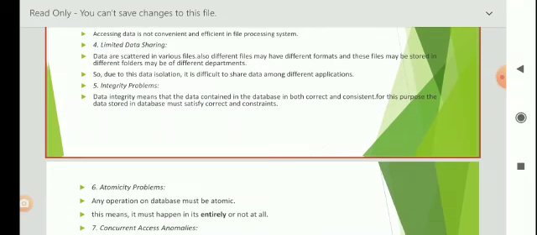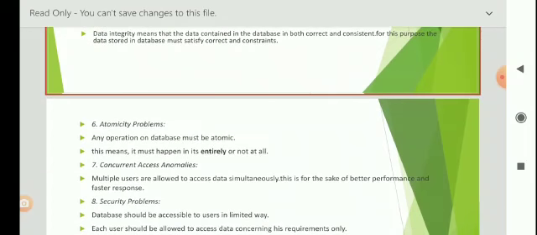Next one is atomicity problem. Any operation on data must be atomic. This means it must happen entirely or not at all.